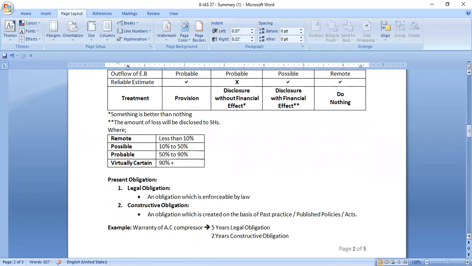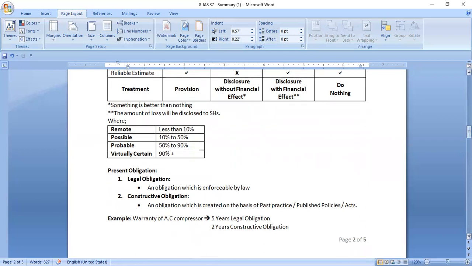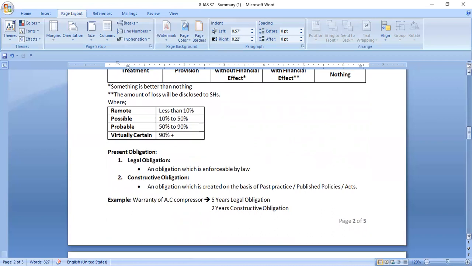Okay. Now let's move on to the types of present obligation. There are 2 factors that will contribute towards the obligation of the organization, and that is legal obligation and constructive obligation. What is legal obligation? An obligation which is enforceable by law is a legal obligation, and an obligation which is created on the basis of past practice, published policies, acts, etc., is called constructive obligation, right?